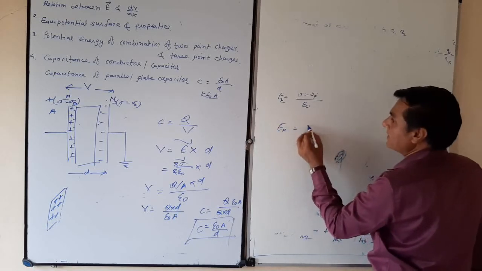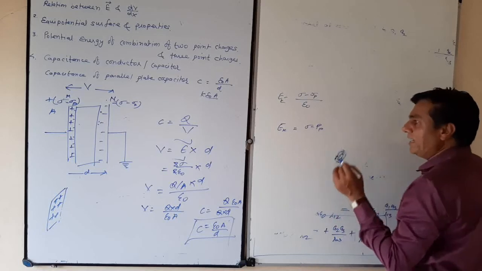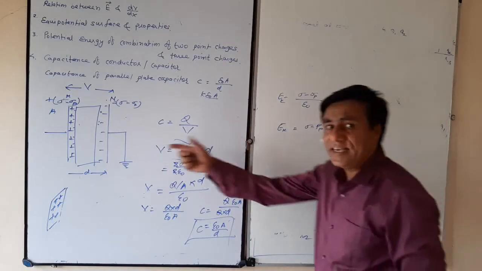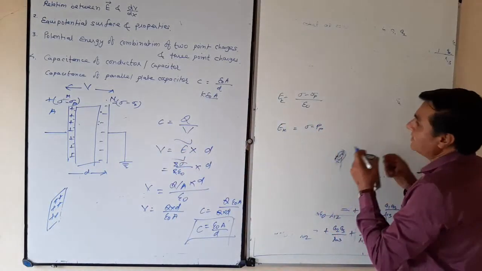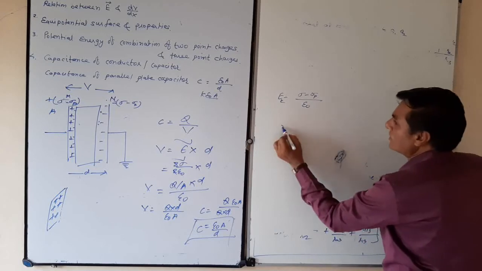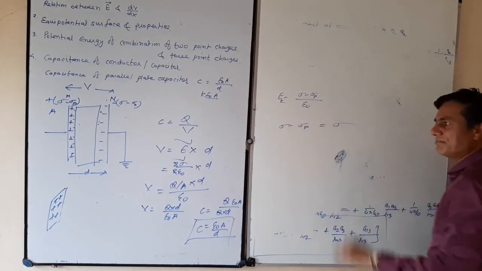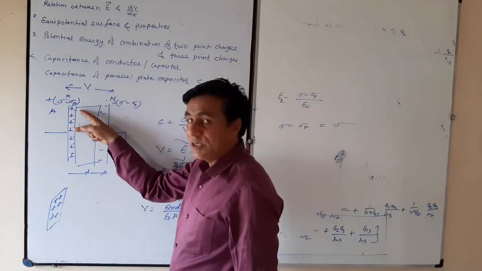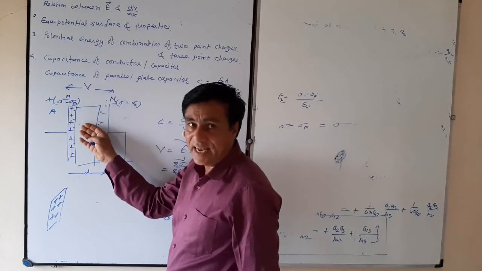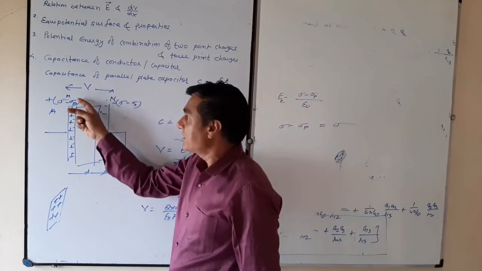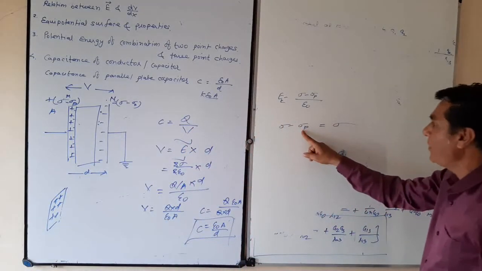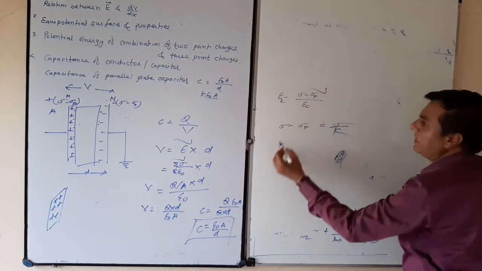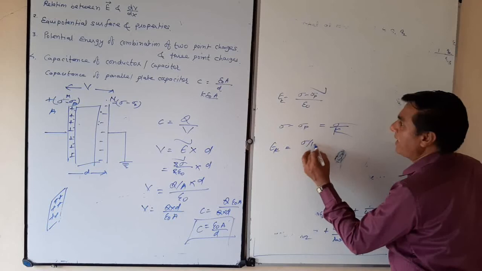Ek depends upon sigma minus sigma P, and it is a little less than E. Do you know sigma minus sigma P is less than sigma? Clear? Sigma minus sigma P is less than sigma. Previously there was sigma charge density, but when you place a dielectric medium between the plates, the surface charge density decreases. So sigma minus sigma P will be less than sigma. How much? By K times less.